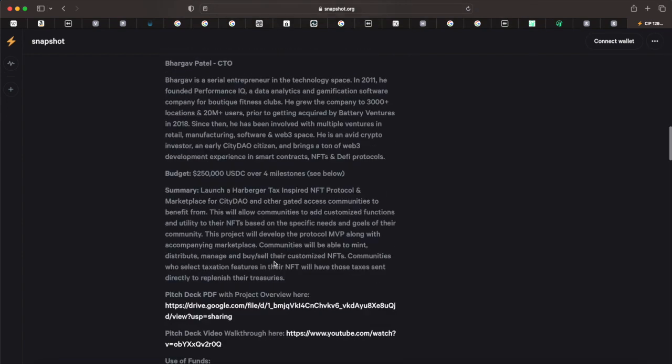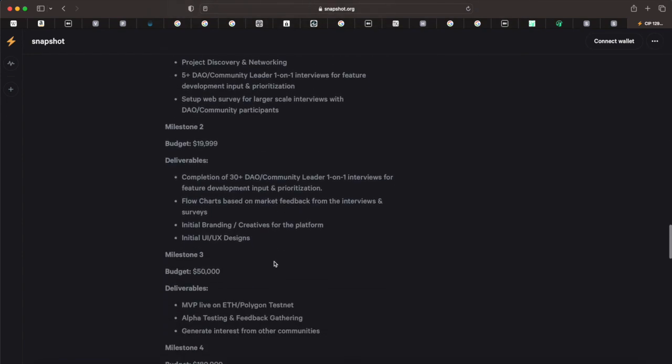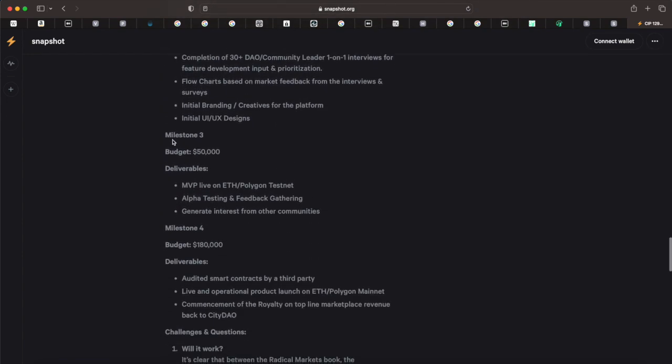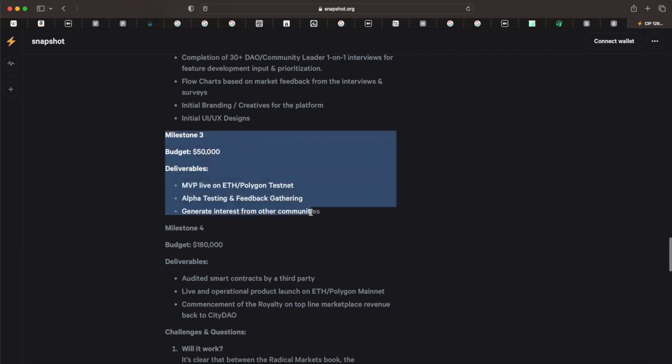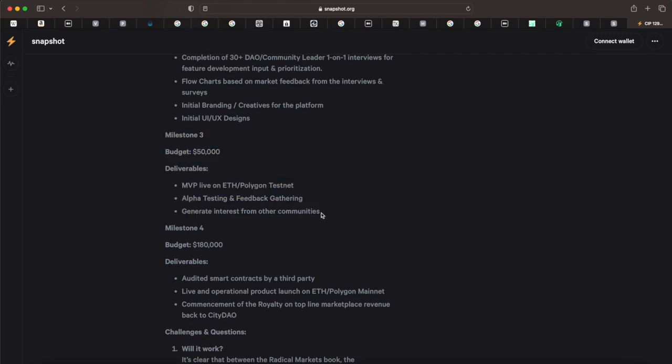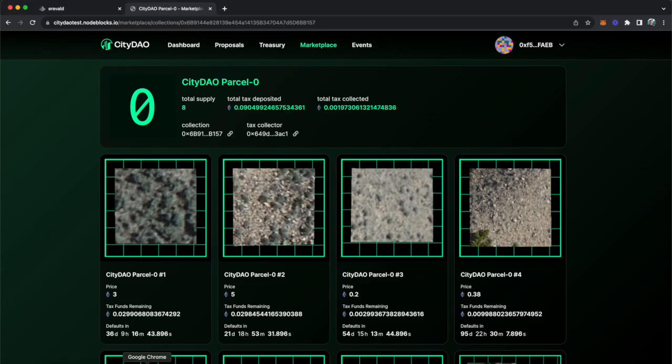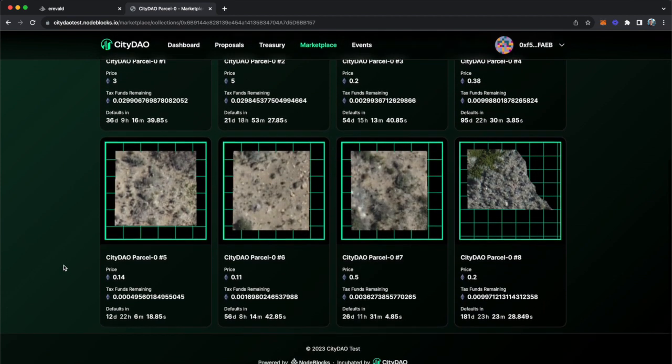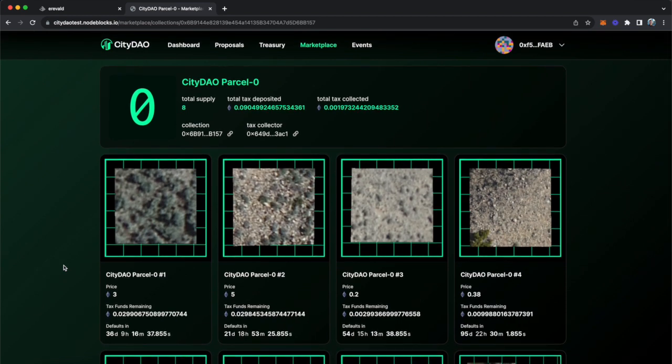At the time of this recording, we've completed the first 3 milestones in this CIP, which was to create an MVP of all that I've said so far and have it live on Ethereum testnet. Here's the live working demonstration of how Harberger taxes could work in the real world using smart contracts and an easy-to-use marketplace interface that we built exactly for this purpose.